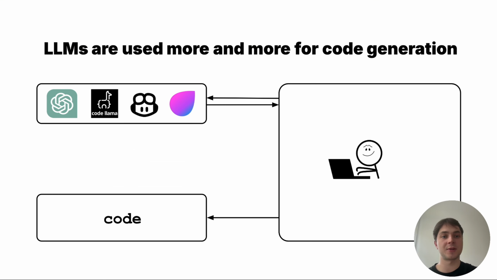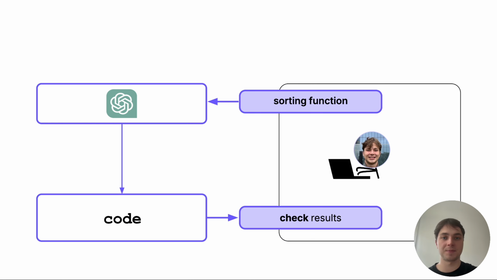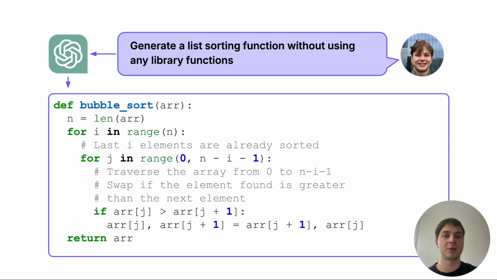Since recently, LLMs are used more and more to generate code, but let's take a closer look at what a programmer does when using an LLM. First, one specifies the expected output of the model, and when the result is received, one should check whether it meets the specification. On an example of a simple request to GPT, I formulate my request in plain English and retrieve results. Now my goal is to check whether the generated code does what I requested. In this case, it's very simple, so we can quickly make sure that everything is fine.